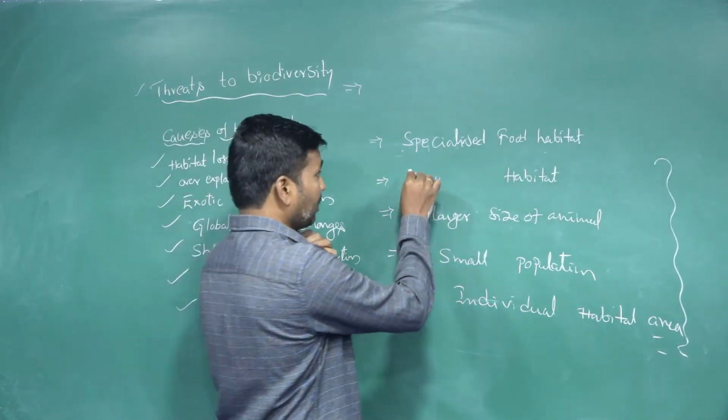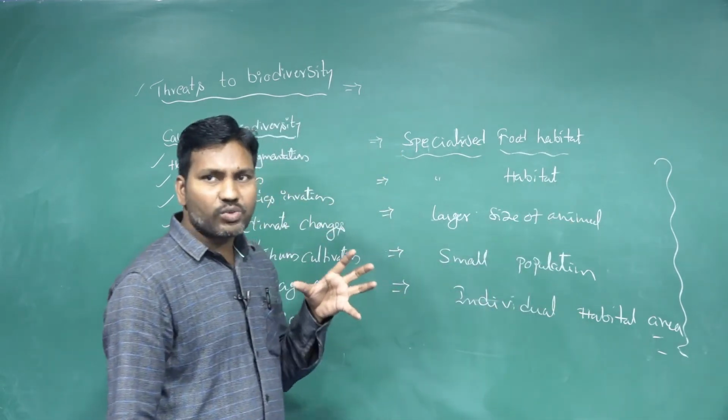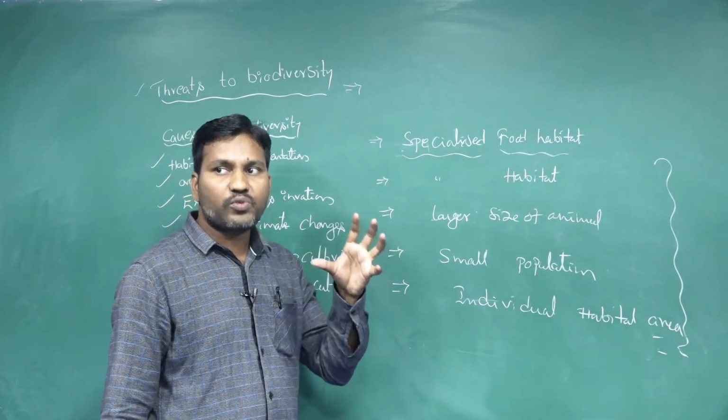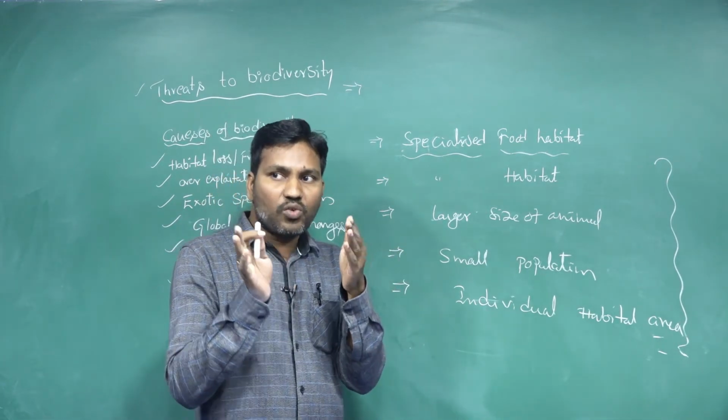For example, we are taking specialized food habits. Some animals have specialized foods. They take only a certain form of food materials.